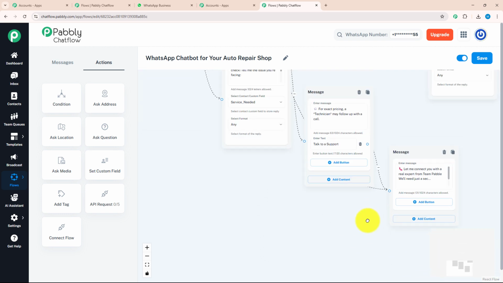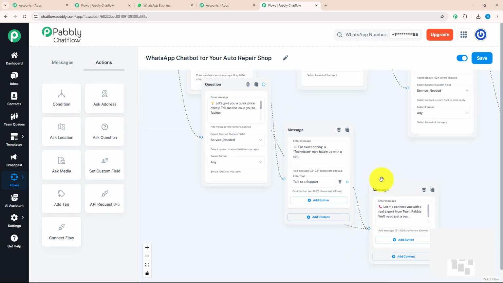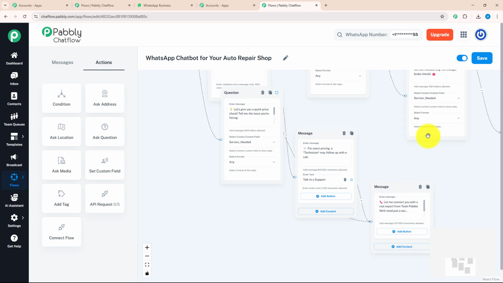As you can see, I have entered all the required details that would be needed to run an auto repair shop. After entering all the design information, don't forget to save your flow. As you can see, I got a message that flow updated successfully. That means my flow is ready to run in real time.